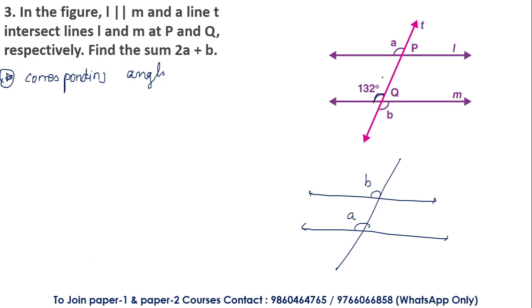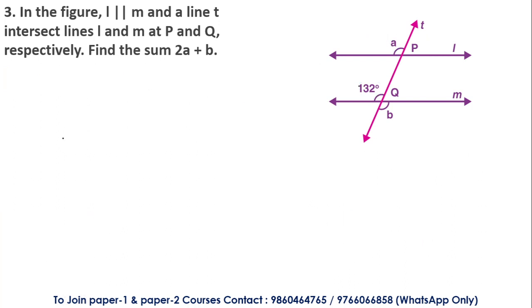So in this given figure, 132 degrees and A are corresponding angles. So if this is 132 degrees, angle A is also going to be 132 degrees. These are said to be the corresponding angles, and the corresponding angles are always equal. That is, angle A is equal to angle B. Now in this case, we know the value of angle A is 132 degrees, so the value of the other angle is also going to be 132 degrees only. Based on this concept, this particular question has been given. I hope you have understood what corresponding angles are now.